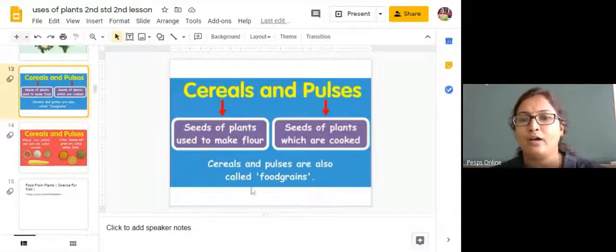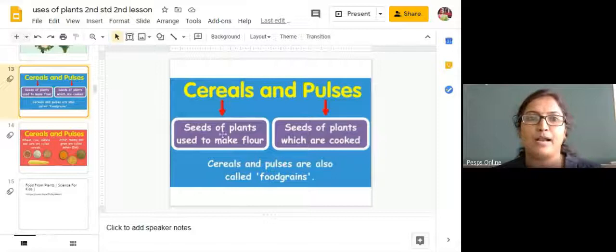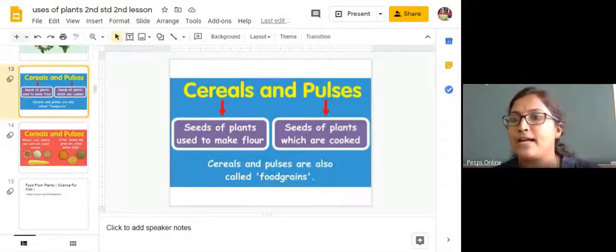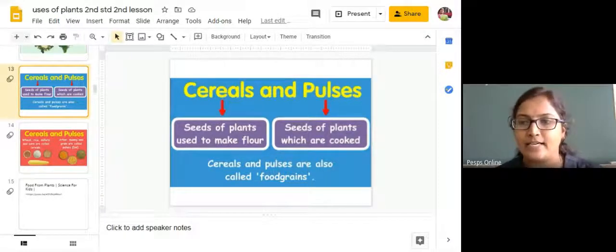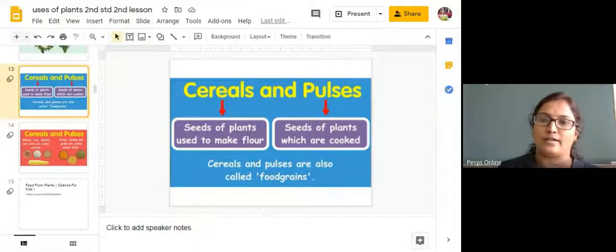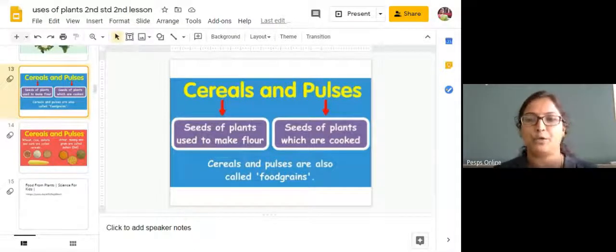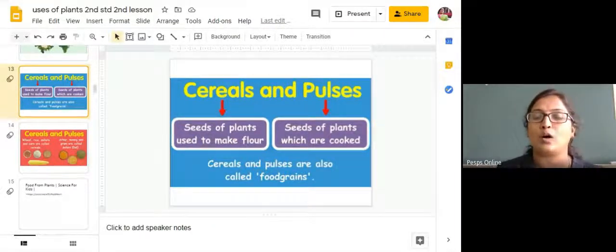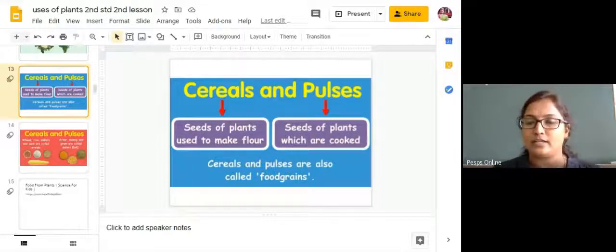We are going to have seeds of some plants as cereals and pulses. Okay, cereals and pulses. The seeds which we are not able to divide into equal half parts are all called cereals. Cereals are very rich in nutrients. You can get cereals always in the monocot plant.